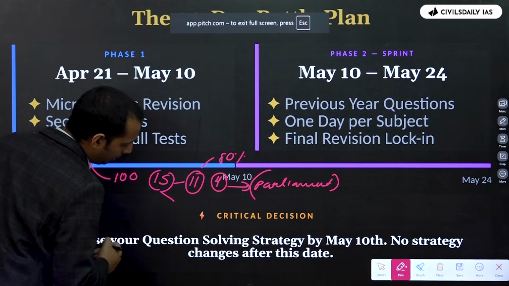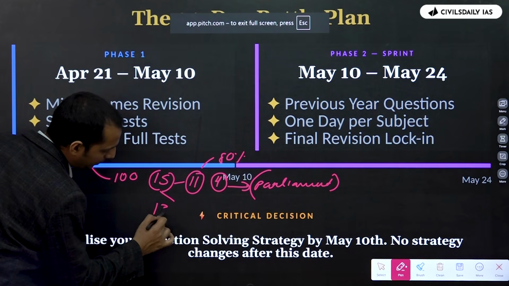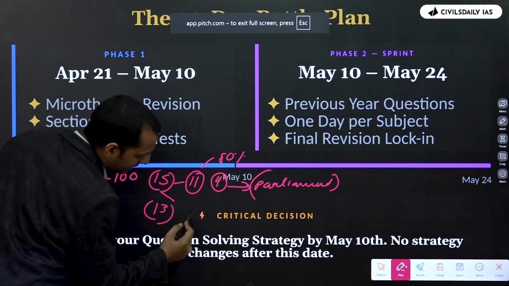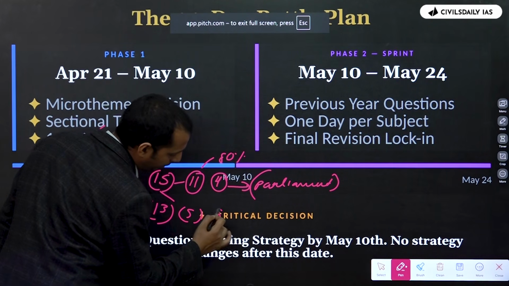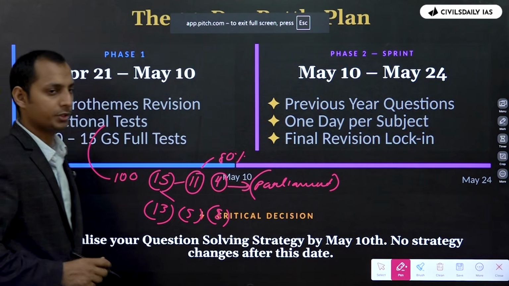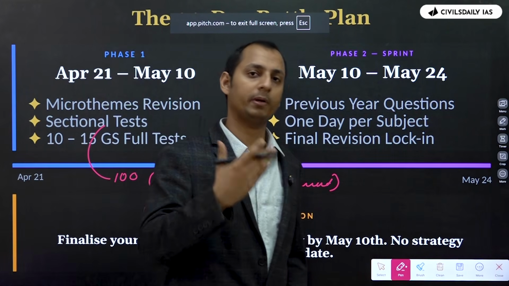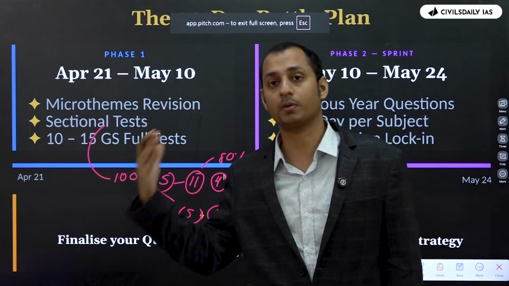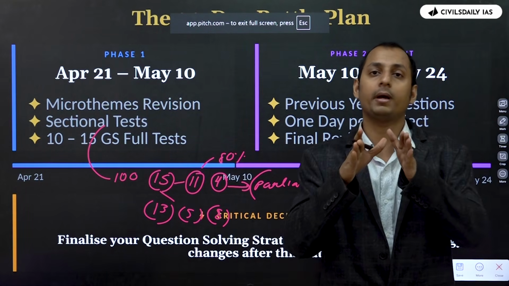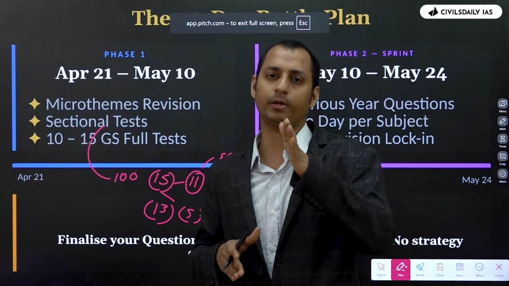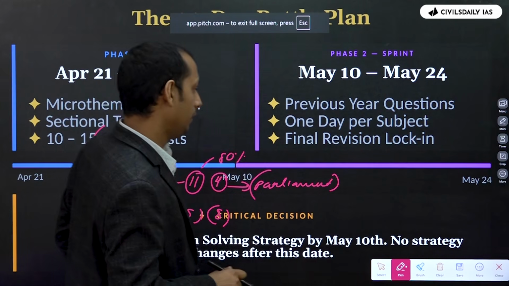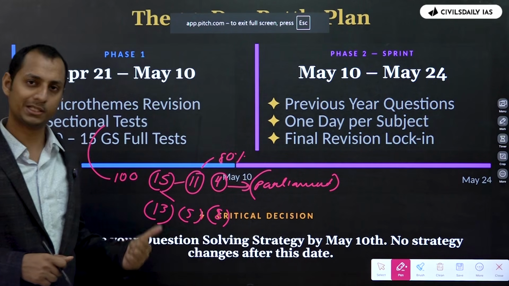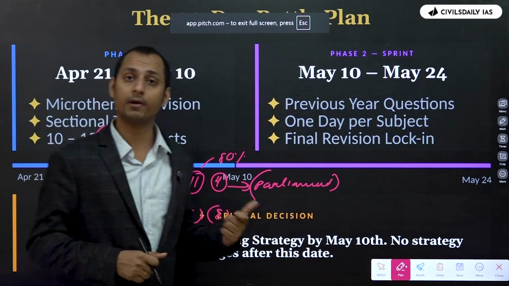Now, in the constitutional bodies also, 13 questions were there. उसपे मुझे सिर्फ 5 सही हो गई, 8 गलत हो गई. So what do you understand? I should not be wasting my time revising Parliament again and again. Rather, I should be investing more time on focusing on the constitutional bodies, wherein my accuracy is only like 30 to 40%. Right. So do more number of sectional tests compared to FLTs.